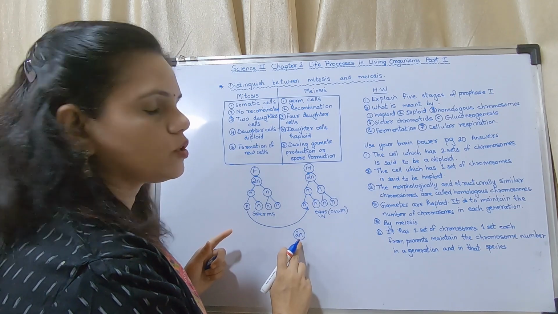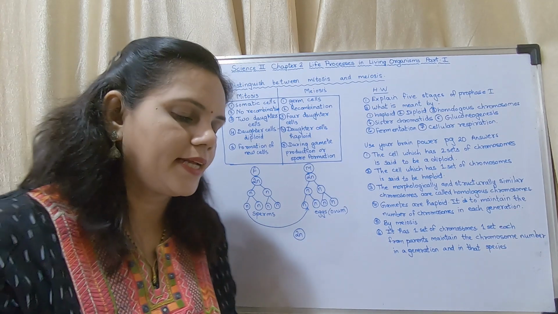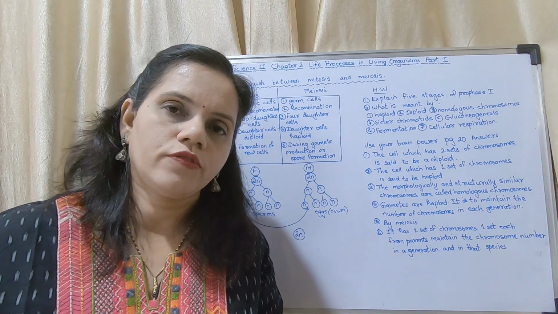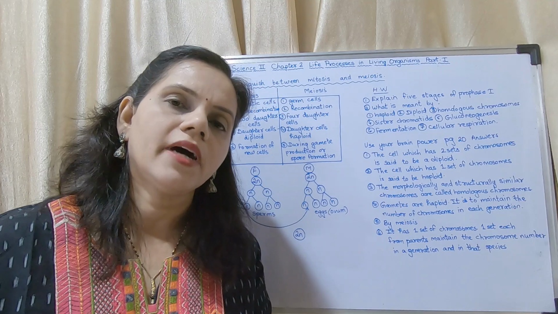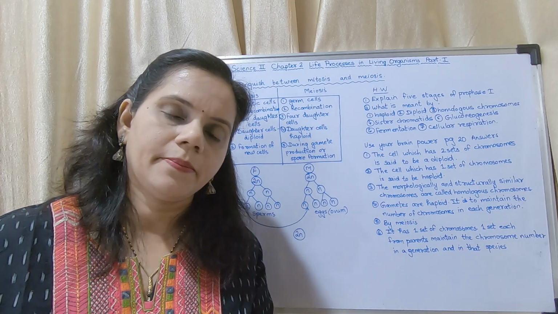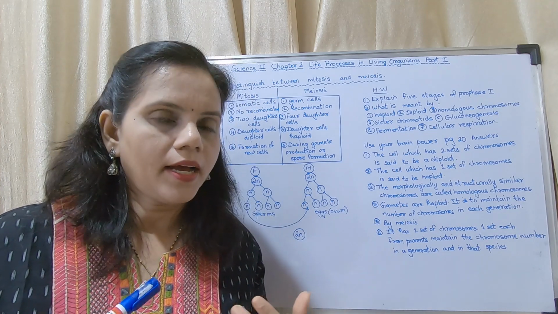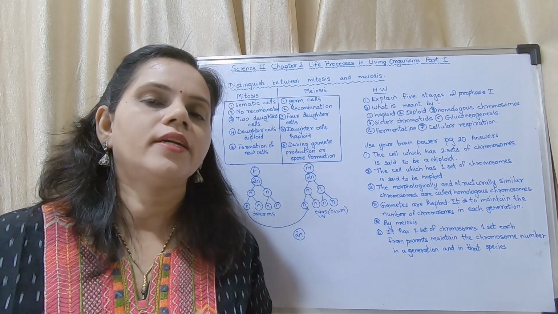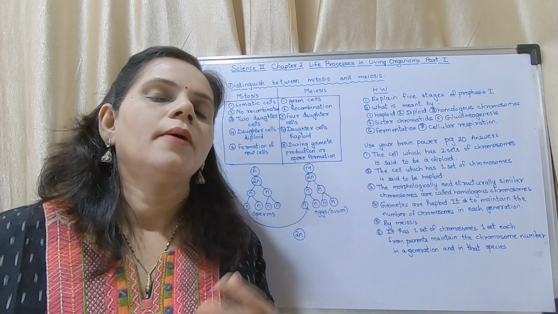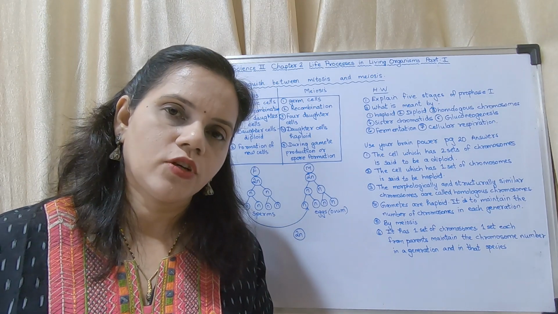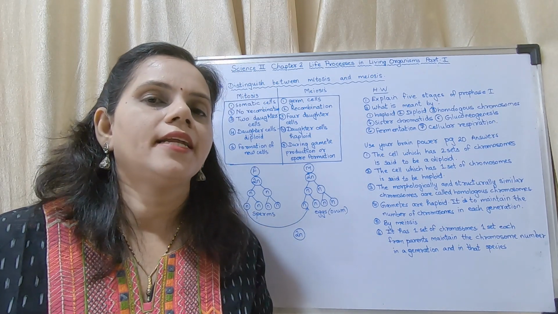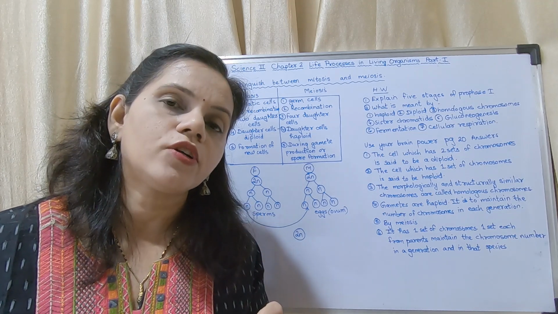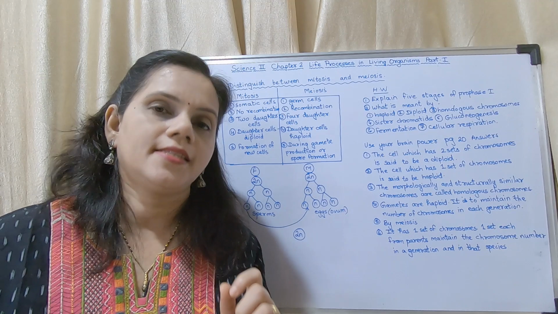So the number of chromosomes has to be maintained. My mother has 23 pairs of chromosomes, my father has 23 pairs, I have 23 pairs, my husband has 23 pairs, our child has 23 pairs of chromosomes. So the number of chromosomes remains the same.